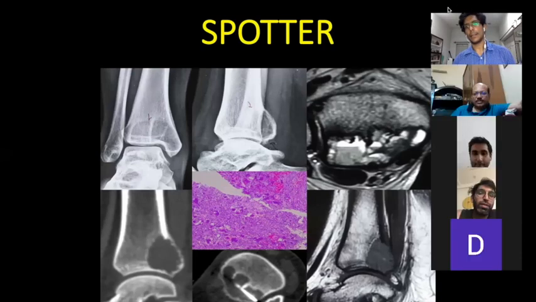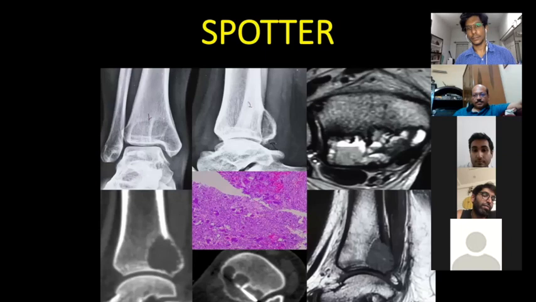Let us come to the diagnosis first. You found the same thing here in the CT scan. Can you see something here in the MRI? What is this level? Sir, there is a fluid level which I can see. Yes, very good. So in the MRI there is a fluid level. You found a lesion in the epiphyseal and metaphyseal region, a lytic lesion, and a fluid level.